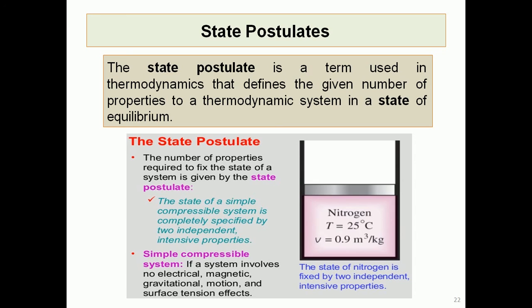of the system. So like in this example, you can see a gas is placed in piston and cylinder arrangement, nitrogen gas. So here its temperature is mentioned and volume is mentioned. So these are two independent properties which must be mentioned so that we can get an idea about state of the system. This can be anything. It can be pressure, temperature, pressure, volume, or temperature, volume, anything. So these properties are called as state postulate, which gives us an idea about the state of the system.